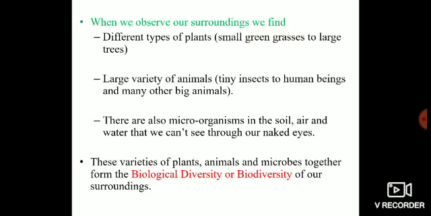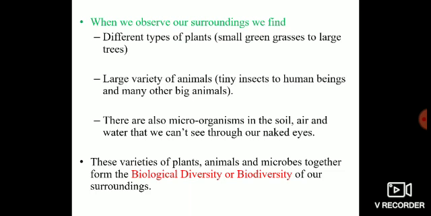Let's understand the concept of biodiversity. When you look around into your surroundings, you find different types of plants, and these plants vary from small green grasses to large trees. You can also see a variety of animals, and these animals also vary from small insects to human beings and many other big animals.